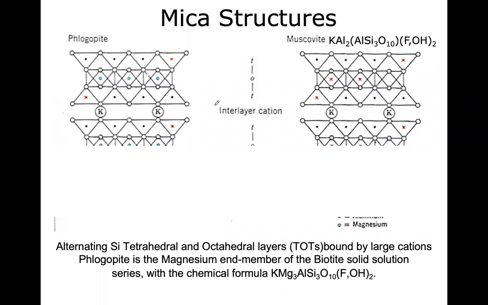We call it the interlayer cation, right? TOT means tetrahedral, octahedral, tetrahedral. So tetrahedral layer and octahedral layer, right? Again tetrahedral layer. So alternately, they are bonded together, right? And this one single layer, once formed by this TOT structure, will be attached to a cation in between another TOT layer, right? So in between only you have this cation.